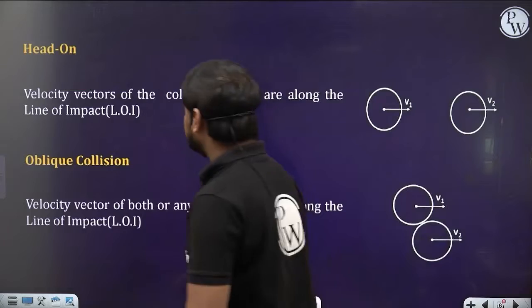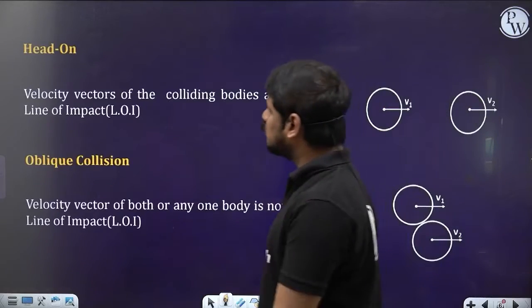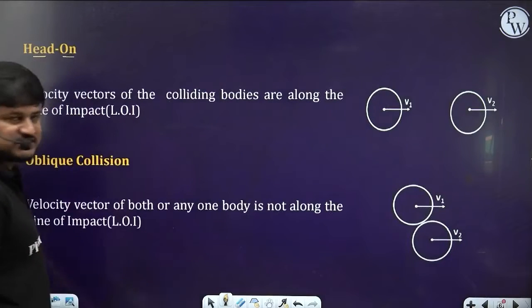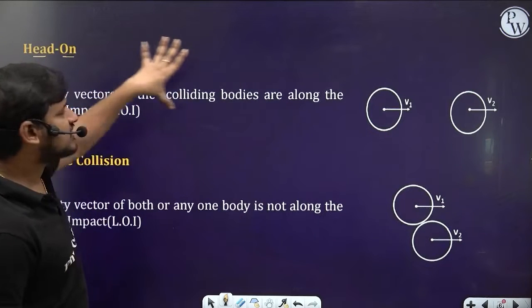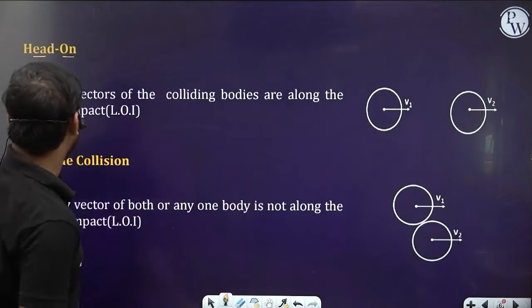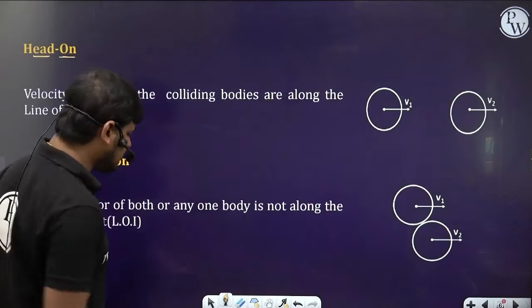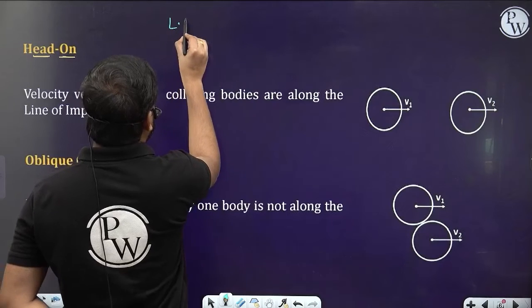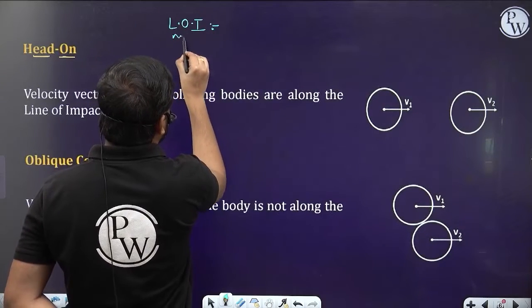Now in elastic collision again, we have two types. One is a head-on elastic collision and the other is an oblique elastic collision. Here both are elastic collisions only. These are the types of elastic collisions we are talking about now. What does it mean by head-on elastic collision? For that, you should understand one term, the LOI, the line of impact. What is LOI?